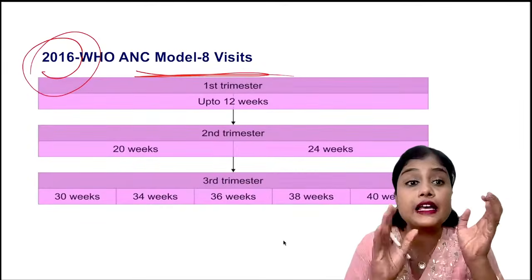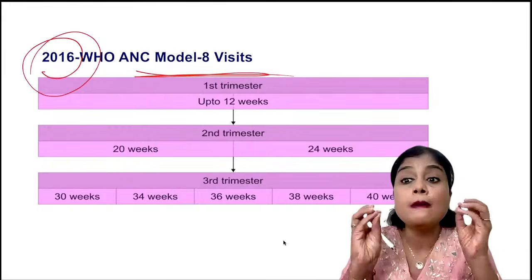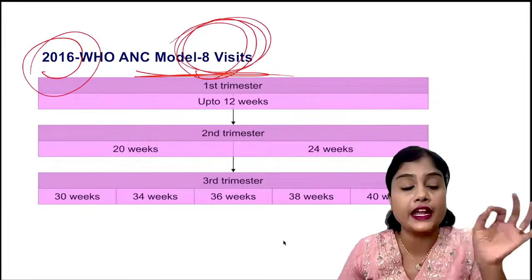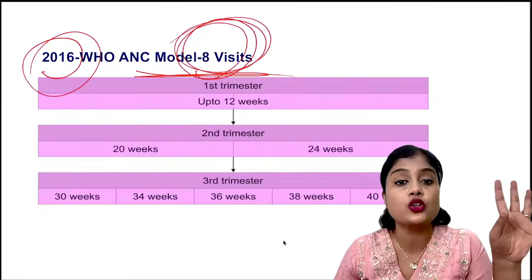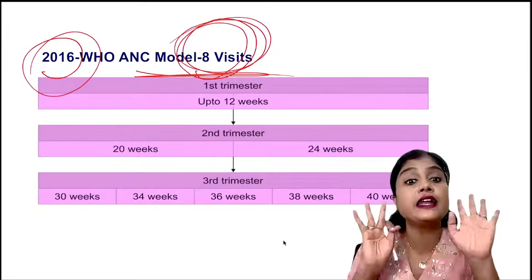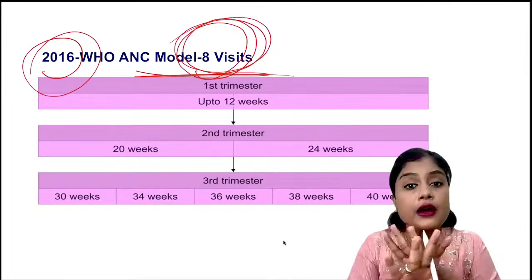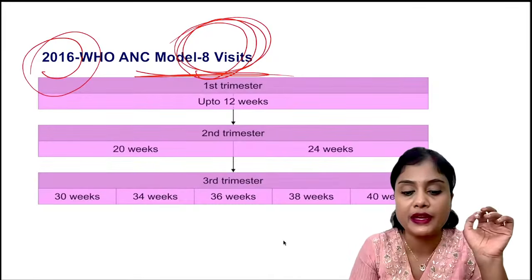But as per the 2016 WHO, the minimum ANCs required are 8. Okay, the minimum visits required are 8. There is no more doubt or question on this. It is not 4. For a long time we have followed 4, but now it has changed. The minimum ANCs are 8.